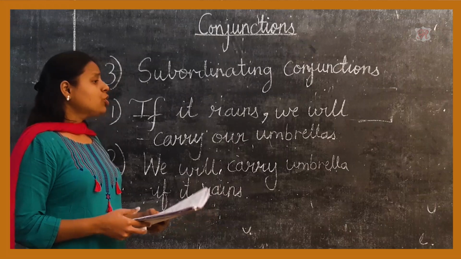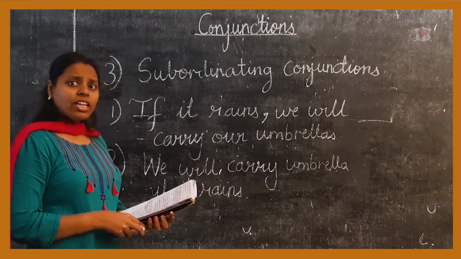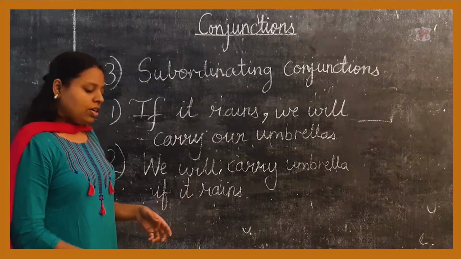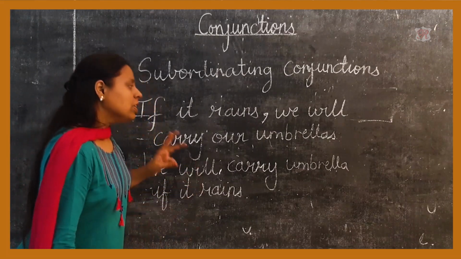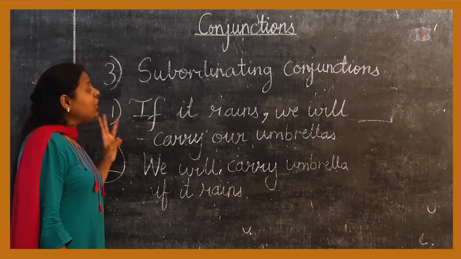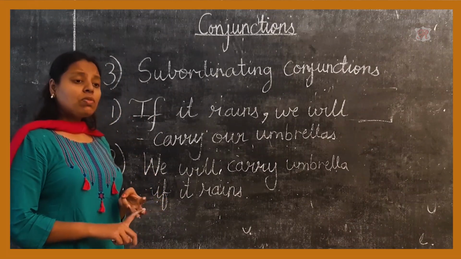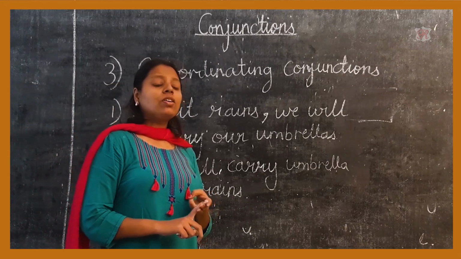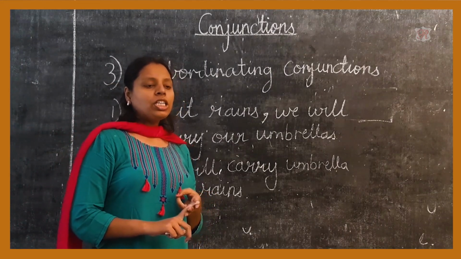Now, basically today we have studied about conjunctions and the types of conjunctions. Basically there are three types of conjunctions. The first one was coordinating conjunction, the second was correlative conjunction, and the third one is subordinating conjunction.